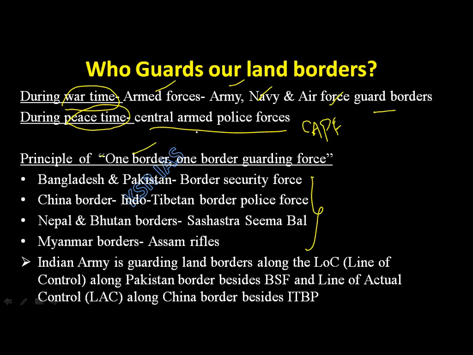We have the one border, one guarding force principle. On one border, there will be one border guarding force. Like on the Bangladesh and Pakistan border, we have the BSF, Border Security Force. I've heard there are examinations on BSF. Okay, BSF, Border Security Force. On the China border, the Indo-Tibetan Border Police Force. This police force are mountaineers. They are experts in mountaineering and skiing. They are experts. Why?